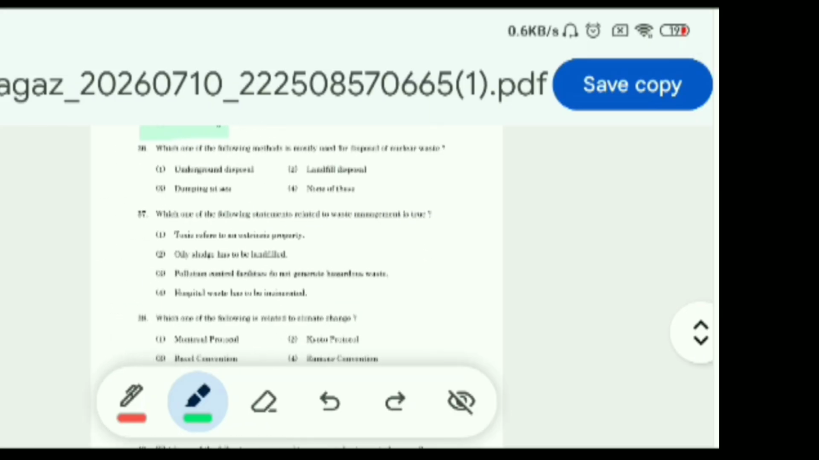Now question 36, which one of the following methods is mostly used for disposal of nuclear waste? Options are underground disposal, landfill disposal, dumping at sea, none of these.